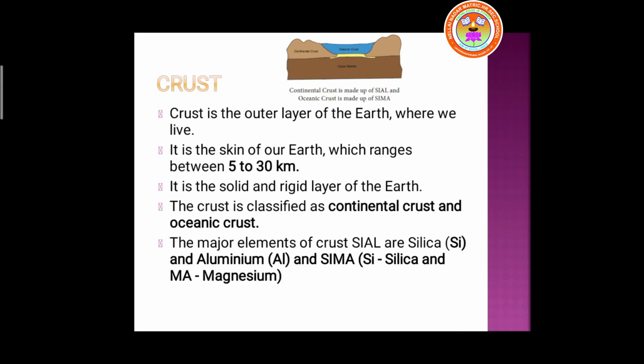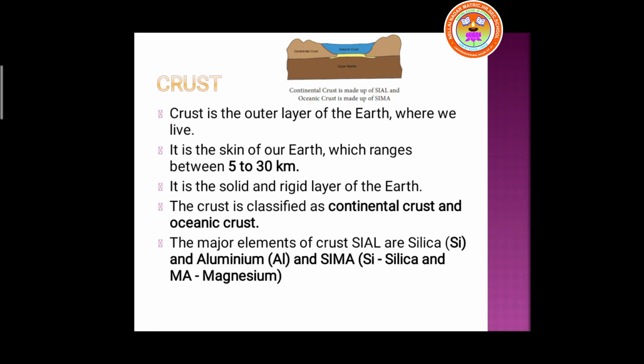Si for silica and Al for aluminium. The second classification, oceanic crust, is made up of SiMa, that is silica and magnesium. Silica is Si, and for magnesium we give Ma. So these are the 2 classifications we have on crust.